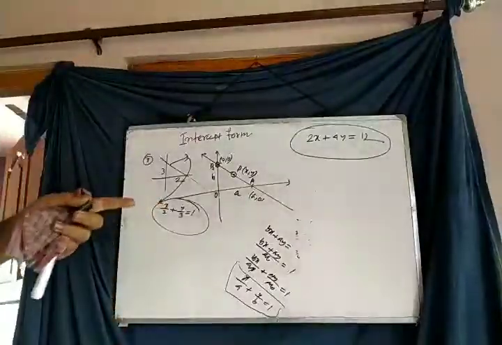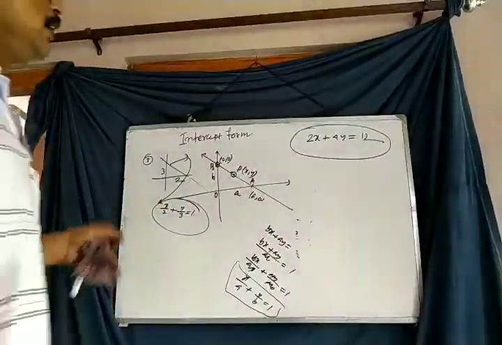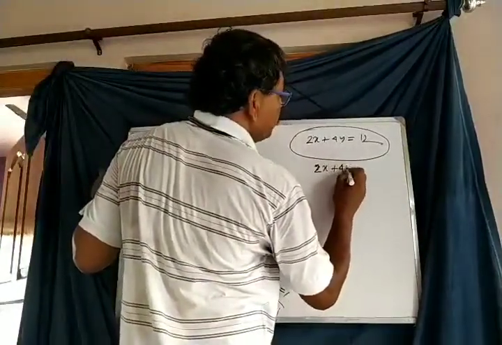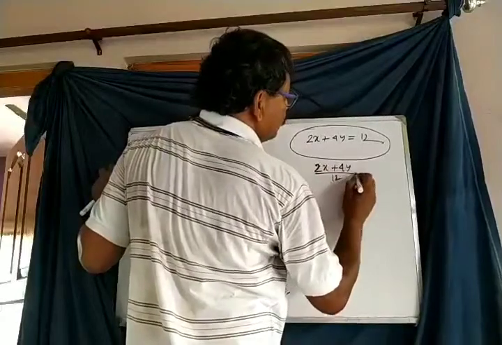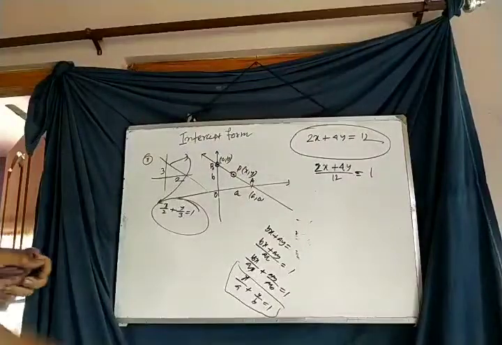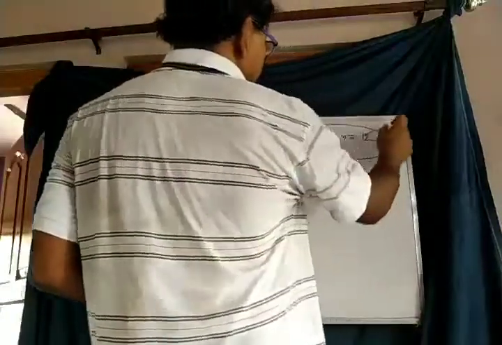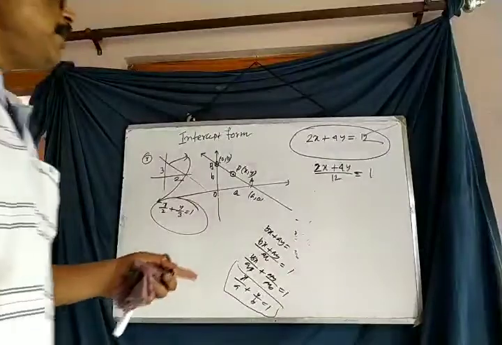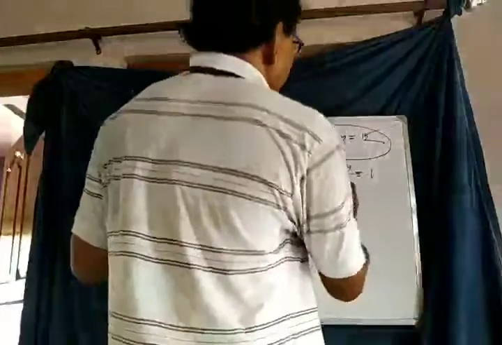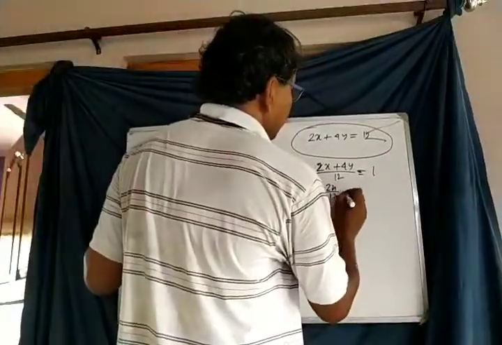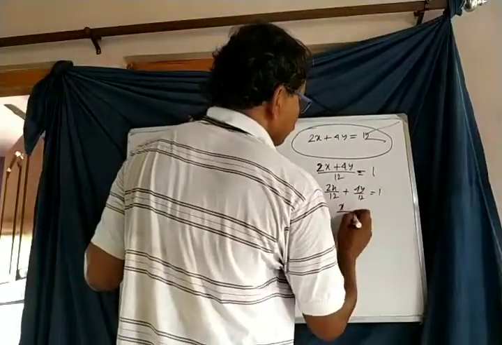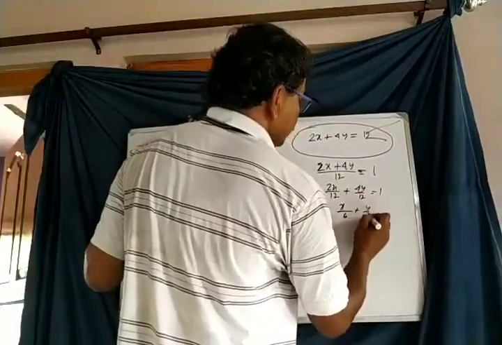So we have to consider this form, x by a plus y by b equals 1. Very easy: divide both sides by 12, because we have to get 1 on the right-hand side. By dividing by 12, we get 2x by 12 plus 4y by 12 equals 1, that is equal to x by 6 plus y by 3 is equal to 1.